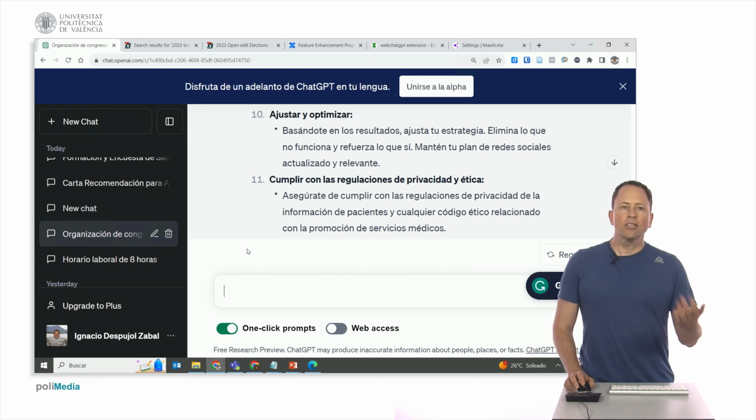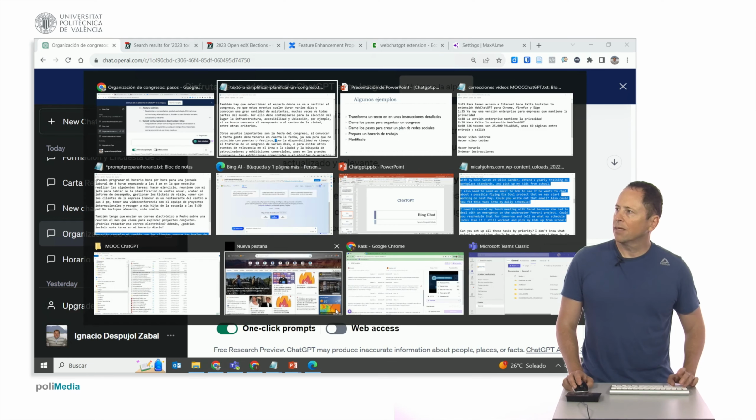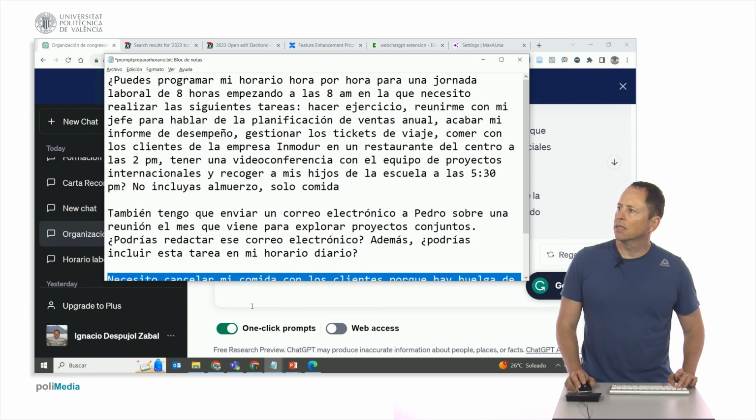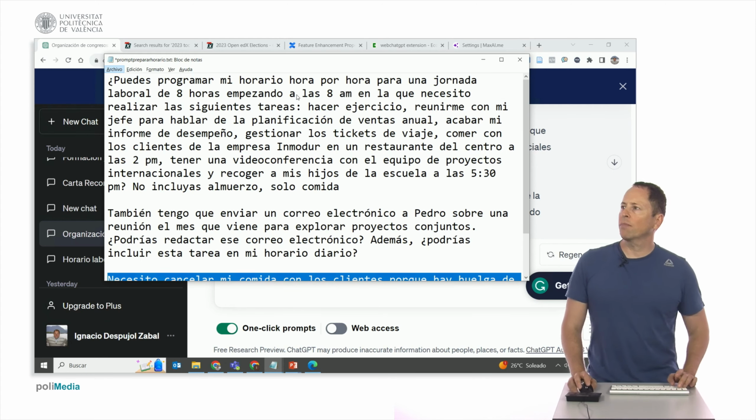So continuing with this and with web access disconnected, because now what I want to tell it is, look, I have here some instructions. Well, you can schedule your hourly schedule for an 8-hour workday starting at 8 a.m.